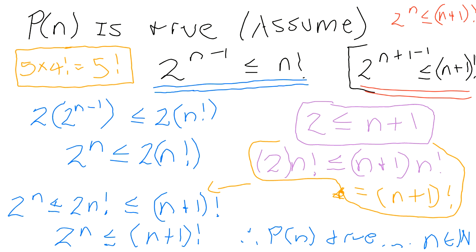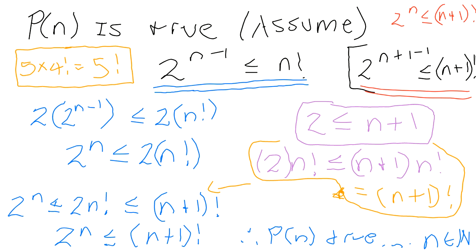So we went about it by doing this. We multiplied both sides by 2, which brought us to the line right here, in the first blue line, that 2 times 2 to the n minus 1 is 2 to the n. And 2 times n factorial is just 2 times n factorial. We then went on to show that 2 times n factorial must be less than n plus 1 factorial. We did that by first showing that 2 is less than or equal to n plus 1, because n must be 1 or more. So since n is 1 or more, then 2 must be less than or equal to that 1 or more plus 1.